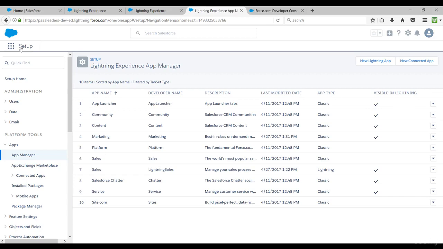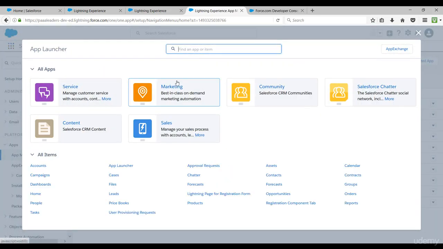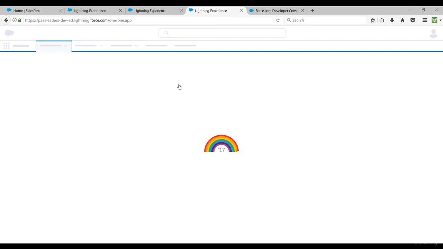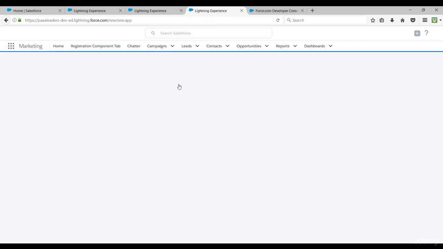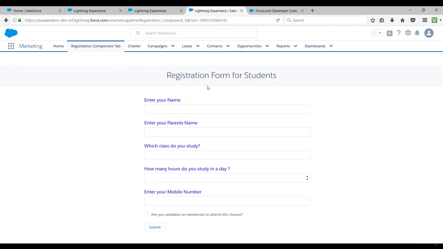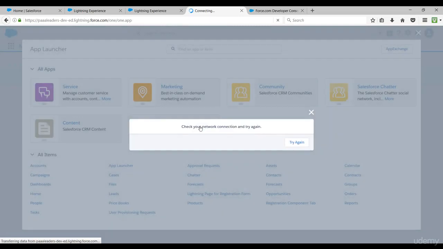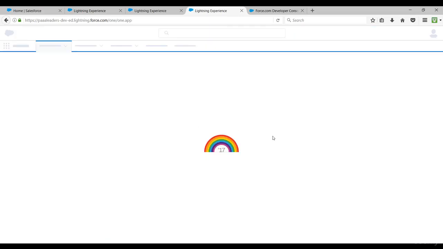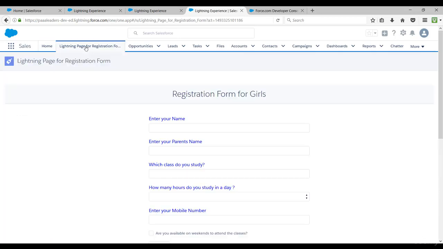Now go to the app launcher. In app launcher, go to marketing. Here you can see this registration component tab. So this registration component tab is added to the marketing application, and in the sales application we added the lightning page tab. Fine.